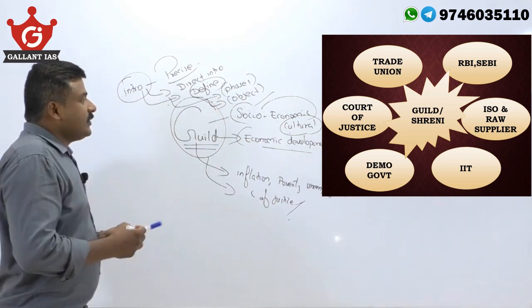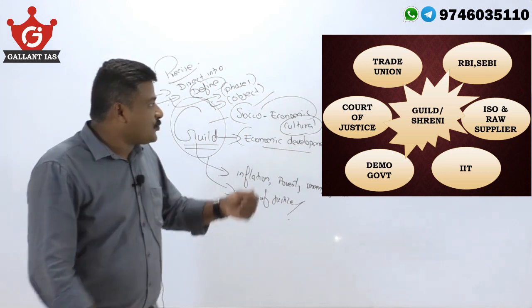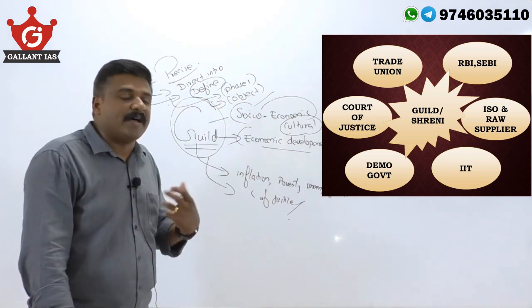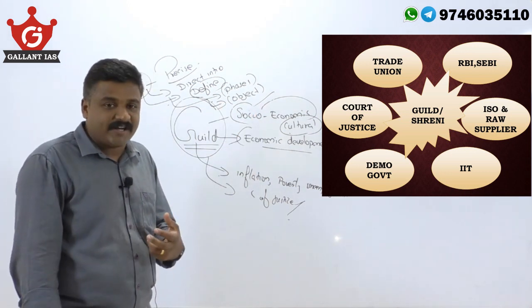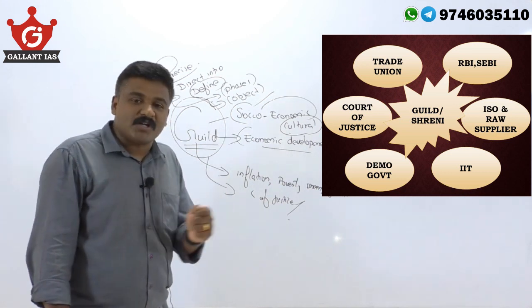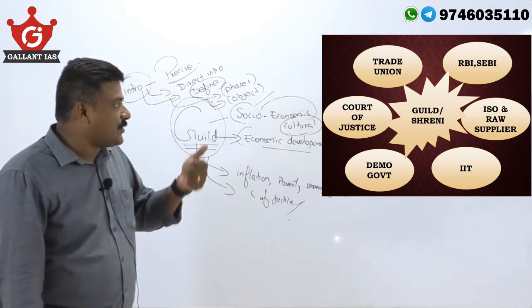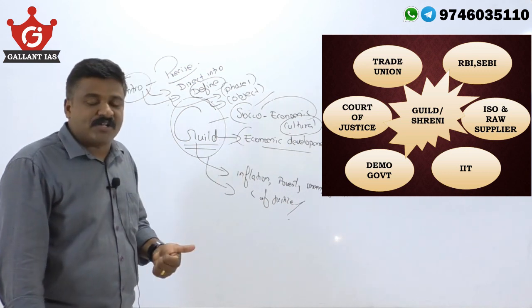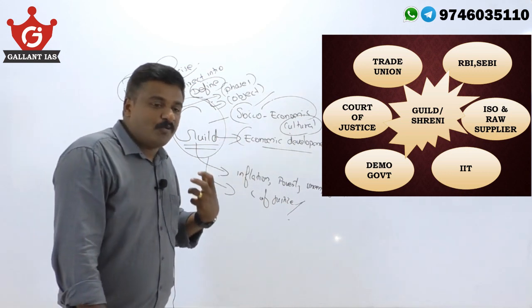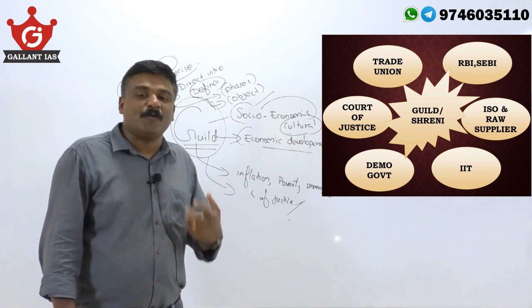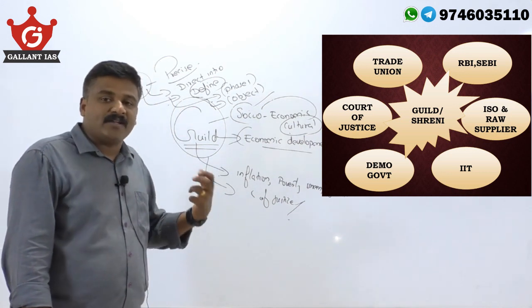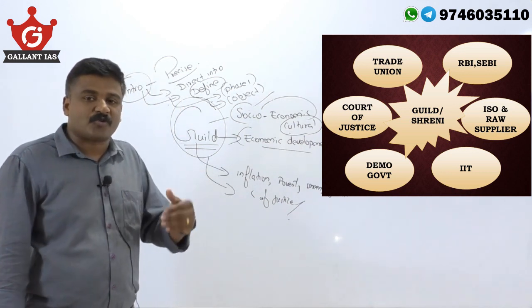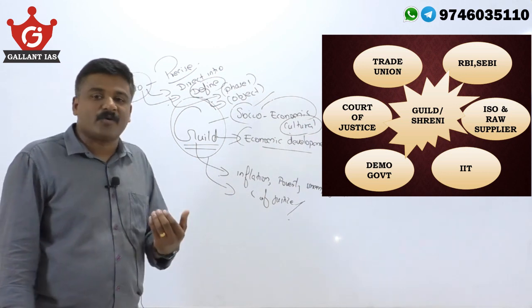Now here, guild or Shreni was a trade union of the merchants or manufacturers. Take care, trade union of merchants, manufacturers or traders, that is known as guild or Shreni. It acted as a court of justice. It very effectively settled the disputes among the consumers and the sellers, or the manufacturers, traders, or different trading organizations.